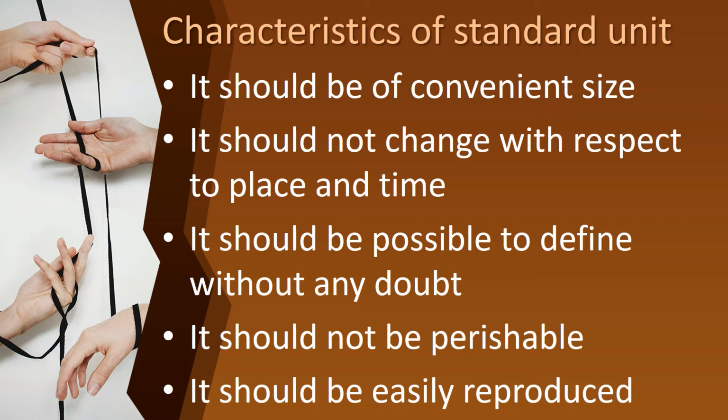Will the two measurements be the same? If that small kid gets 20 or 25 hand spans, and if you are measuring, you will get 20 hand spans. That small kid gets 25 hand spans and you are getting 20 hand spans. Which is correct? We got a doubt. Is it, children? So they are saying it should be possible to define without any doubt. No doubt should come.